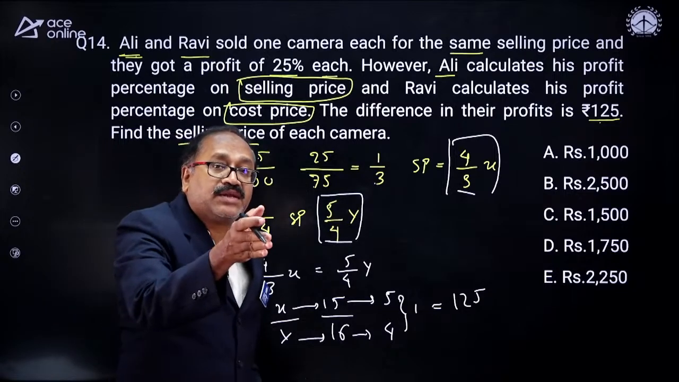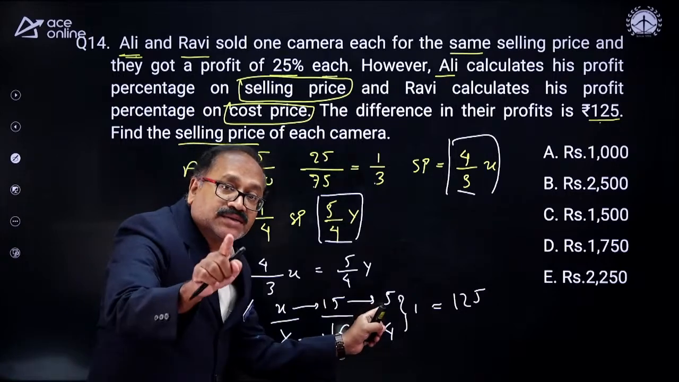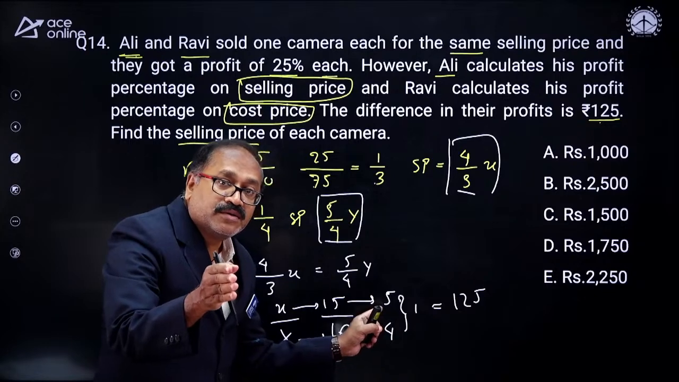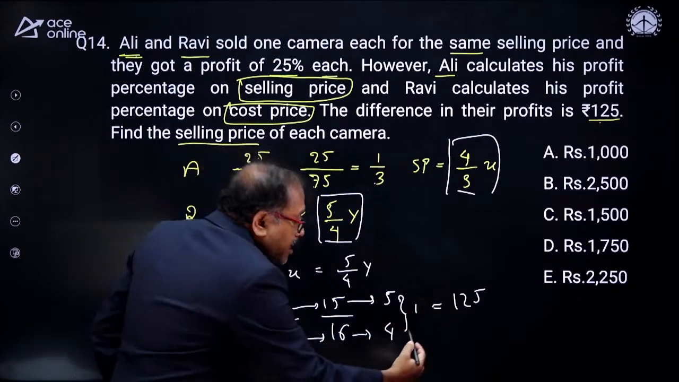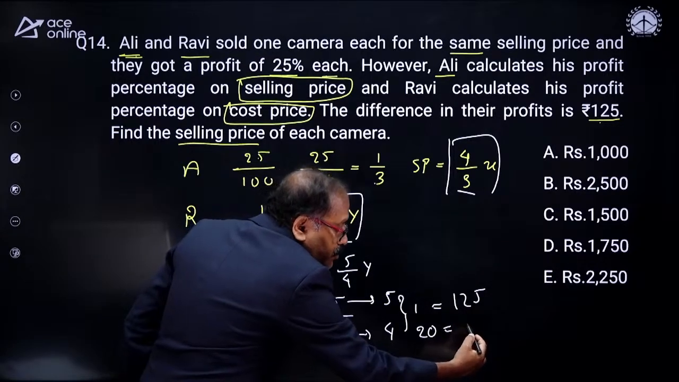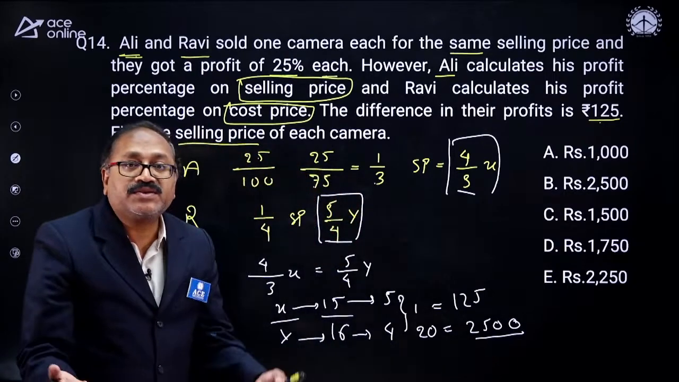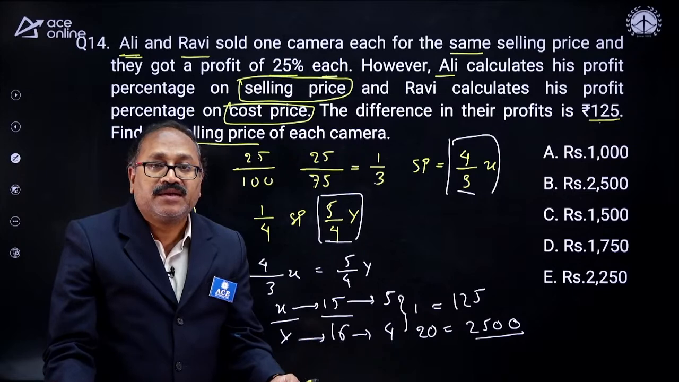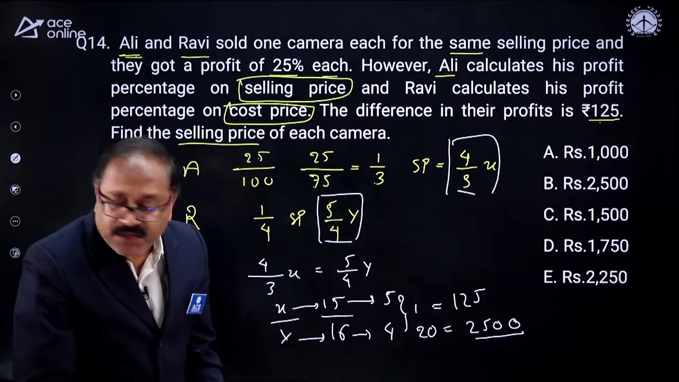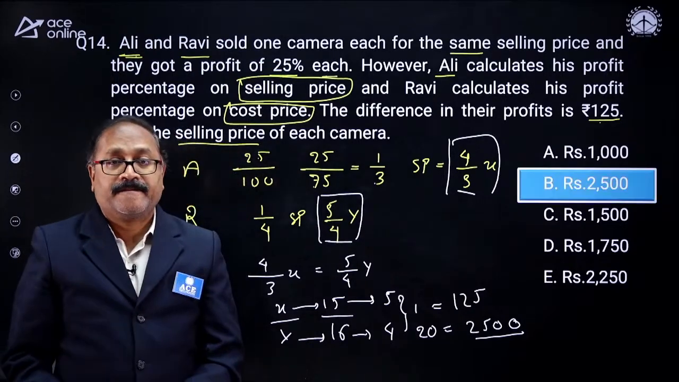I need to find out the selling price. So if the cost price is 15 parts and 5 parts is the profit, the selling price is 15 plus 5, 20. So when 1 part is 125, then 20 parts will be how much? That is 125 times 2 is 250, followed by 1 more 0. That's your answer. This is the selling price, and the selling price of both of them is the same. Oh, 1000? No, my young friend, it is 2500.